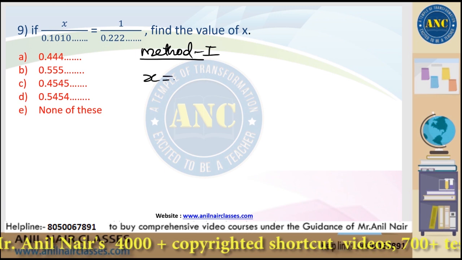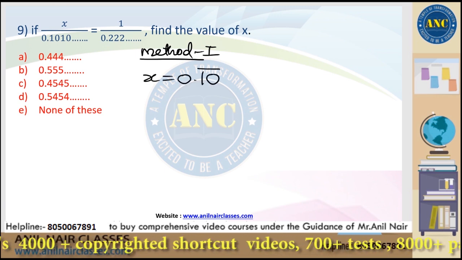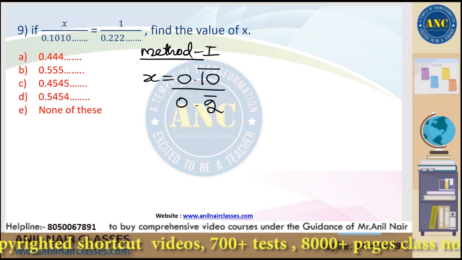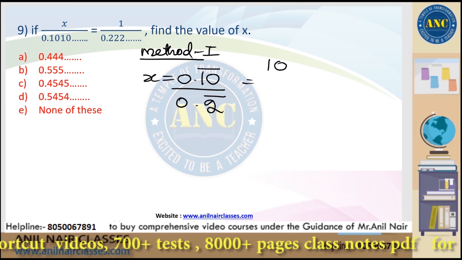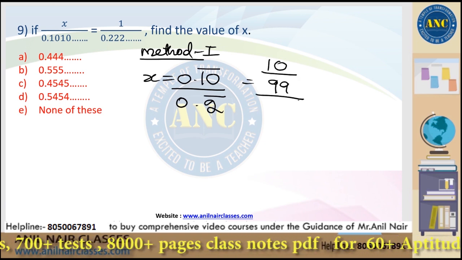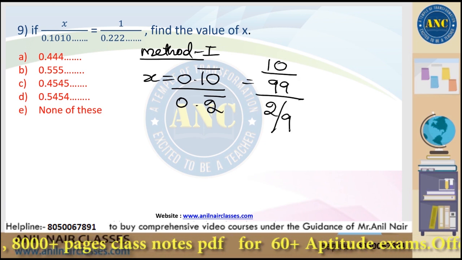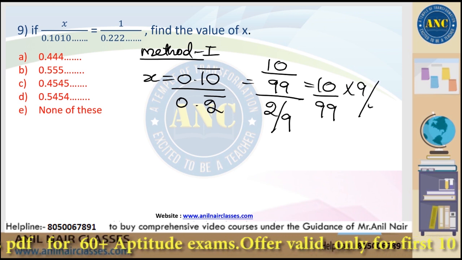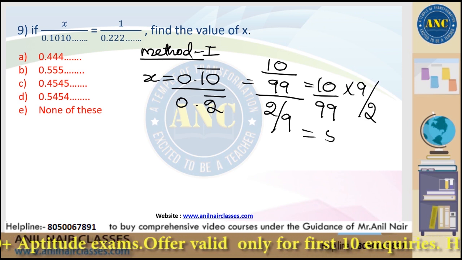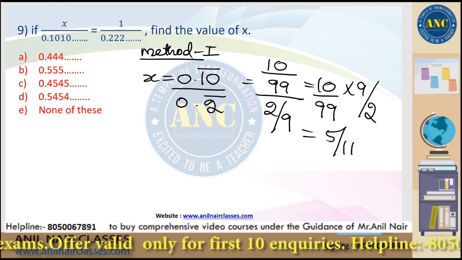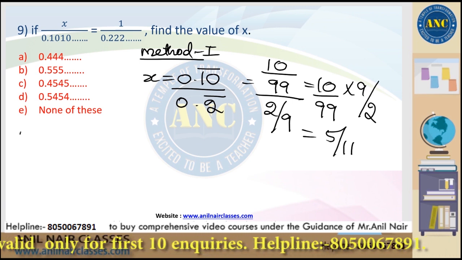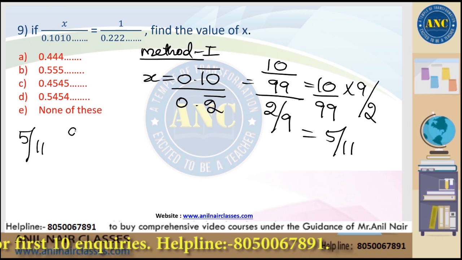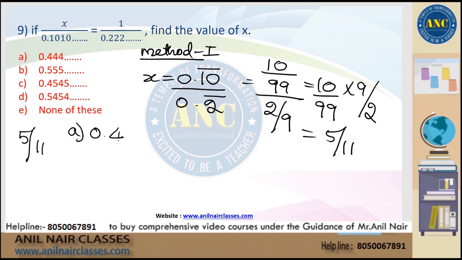We got x equivalent to 0.1 bar by 0.2 bar, which is nothing but 10 by 9 by 2 by 9, which is nothing but 10 by 9 into 9 by 2, which is nothing but 5 by 11. So x is 5 by 11. Now option A, which is 0.444, which is 4 bar, which is 4 by 9.